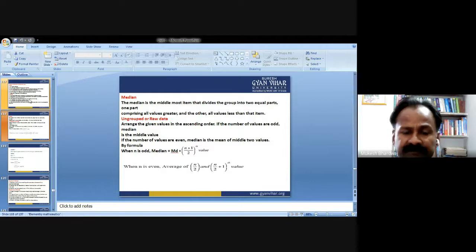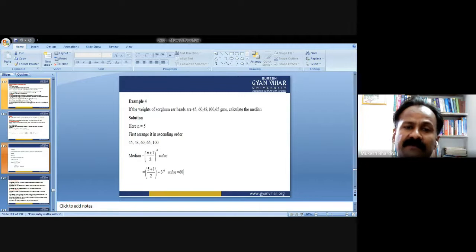But when an even number of data is given to you, then you need to take the average of the n by 2 and n by 2 plus 1 position data, and that value will not necessarily lie in the series of even data provided to you.